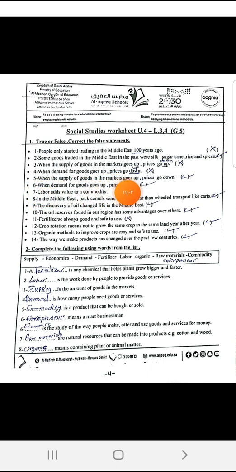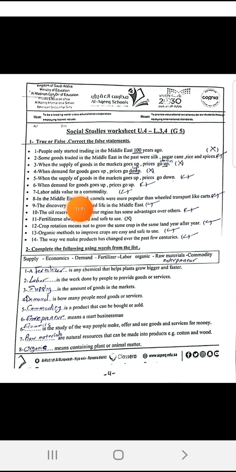5. When the supply of the goods in the markets goes up, prices go down. That's true. I told you. Supply and the prices are against each other. Supply is up, prices are down. When demand for goods goes up, prices go up. Yes, because demand and the prices go up together or go down together.